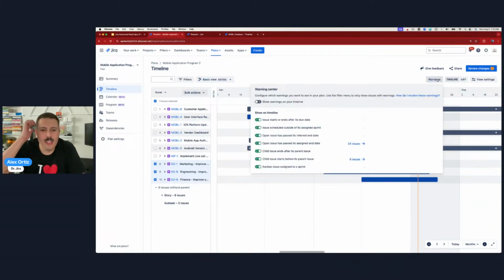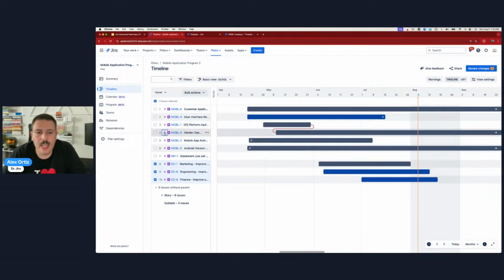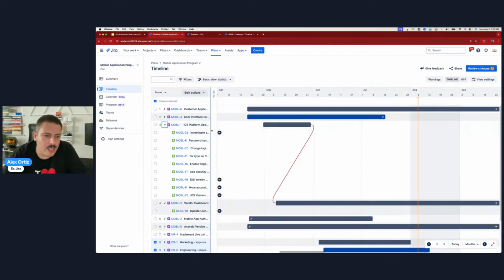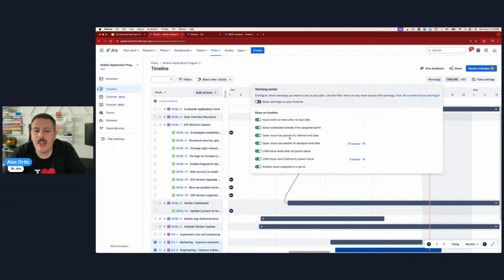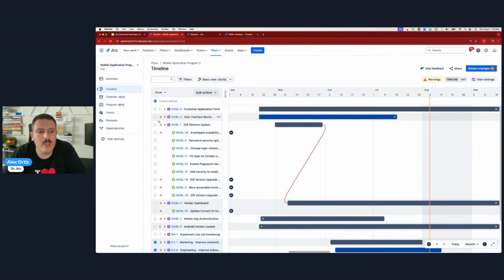The warnings. Warnings are a little bit more granular, but look at these warnings. This goes back to Vihana here, right? Where she was like, hey, these dates, there's dependencies and they don't align correctly, right? Well, you will at least get a warning. And Jira's going to give us a little indicator. I don't think it does it over here anymore. Yeah, they got rid of it from this side. But the warnings over here are going to basically tell us, uh-oh, we have some issues. We have some problems, right? And I guess I can turn this on. There we go. And then I get my warnings over here, right?